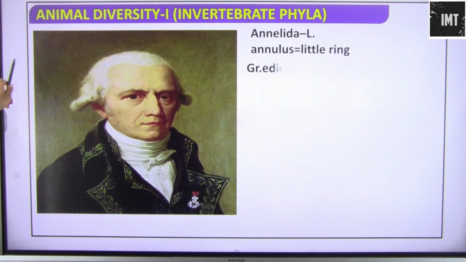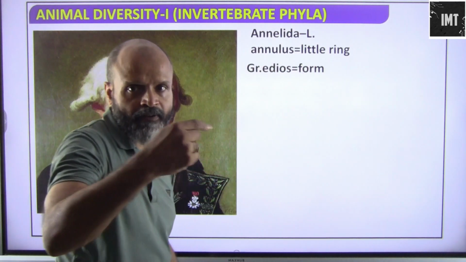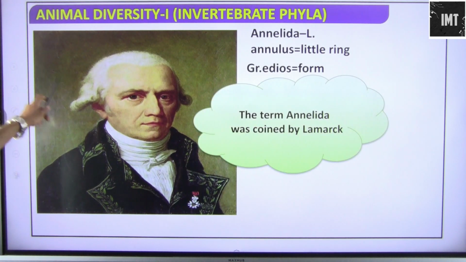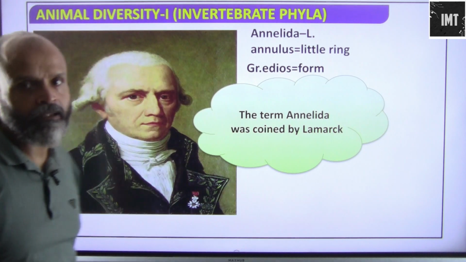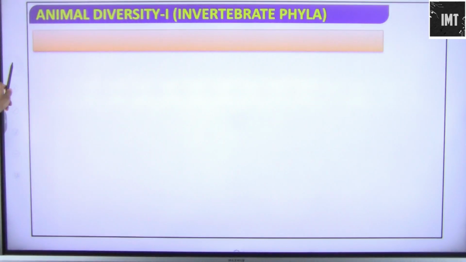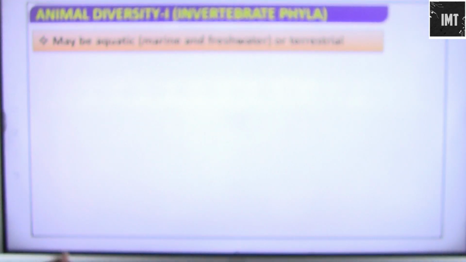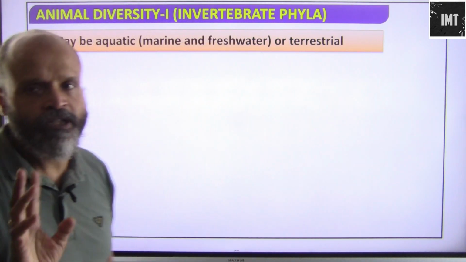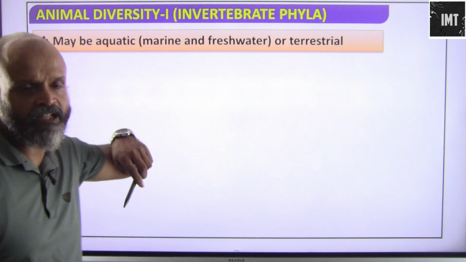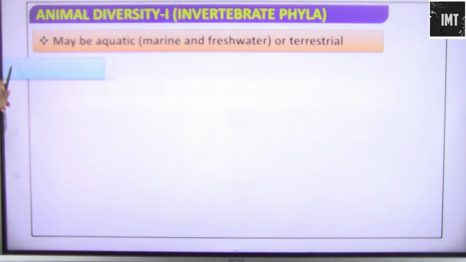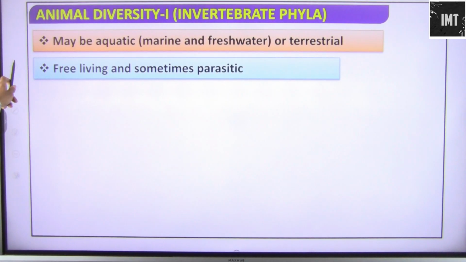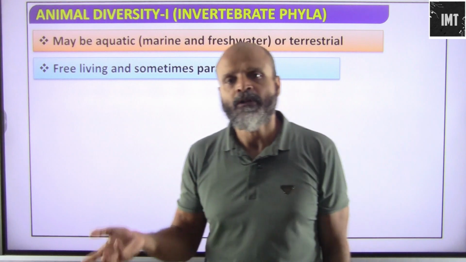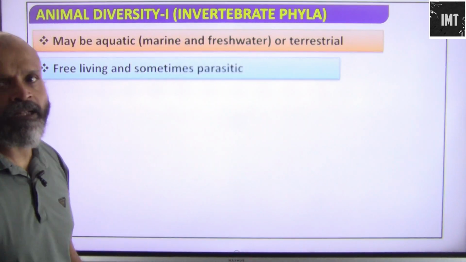Annelida: annulus means rings. They have rings all throughout their body, and eidos means form. So that's how the term was coined. The term Annelida was coined by Lamarck. They may be aquatic, marine and freshwater, or terrestrial. So they can exist in all three habitats. They are free living and sometimes parasitic. If they happen to enter by accident into some living body or animal, then they become parasitic.